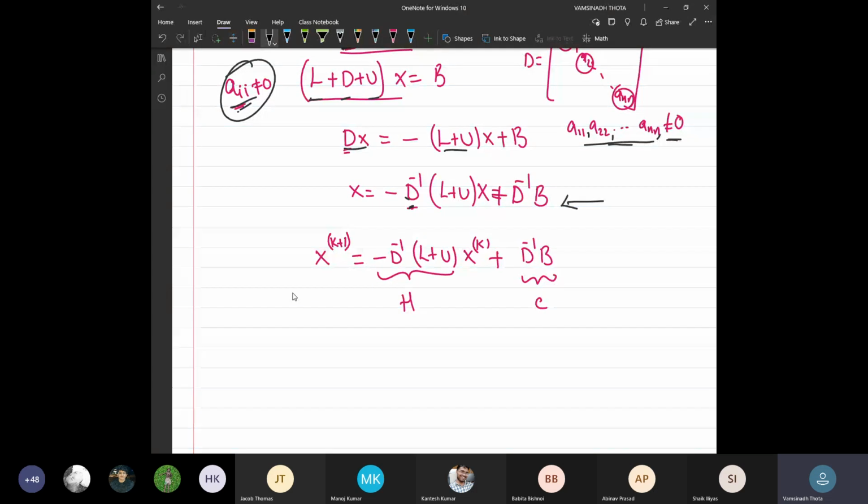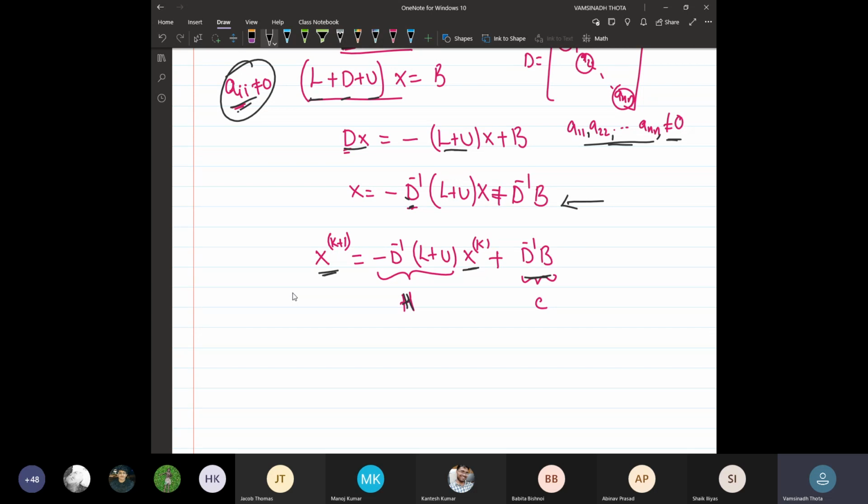Okay, so this is the basic idea. Now, with the help of this, we define the iteration. The (k+1)th approximate solution is evaluated using the formula x^(k+1) = -D inverse (L + U) x^(k) + D inverse b.